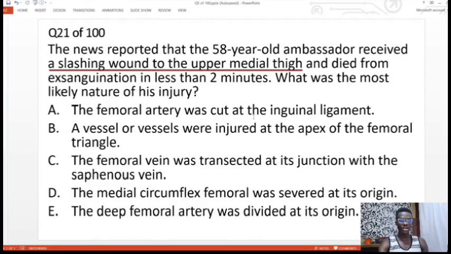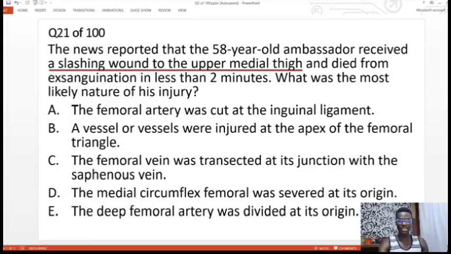A. The femoral artery was cut at the inguinal ligament. B. A vessel or vessels were injured at the apex of the femoral triangle. C. The femoral vein was transected at its junction with the saphenous vein. D. The medial circumflex femoral was severed at its origin. E. The deep femoral artery was divided at its origin.